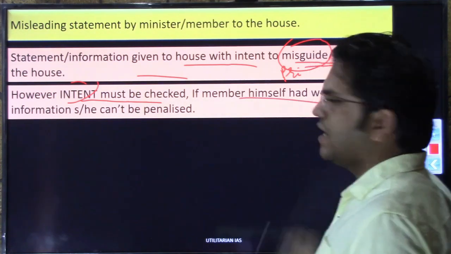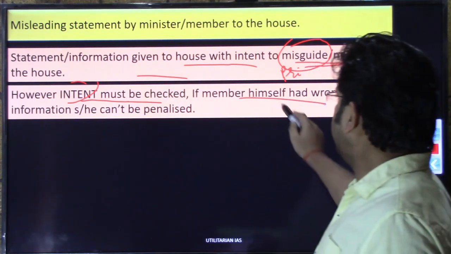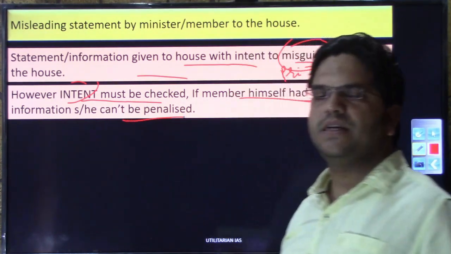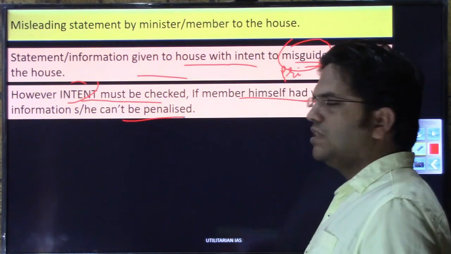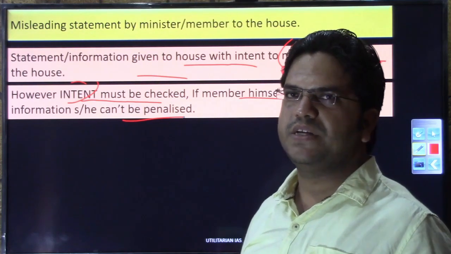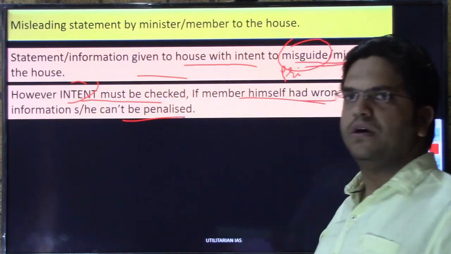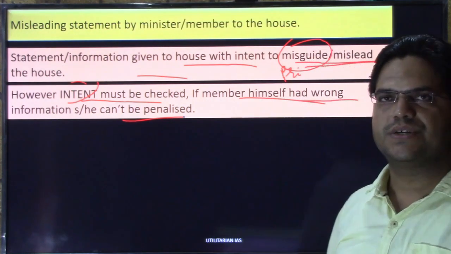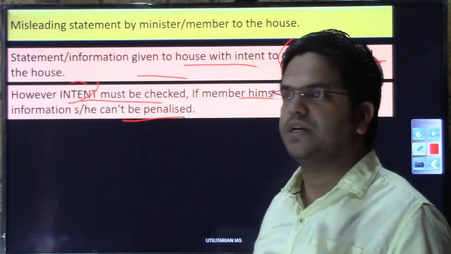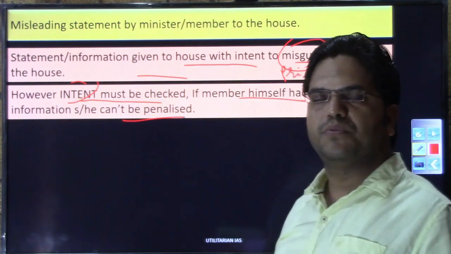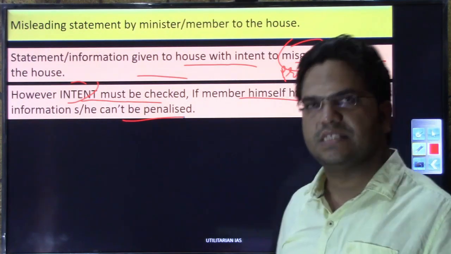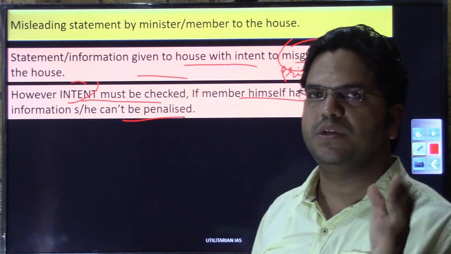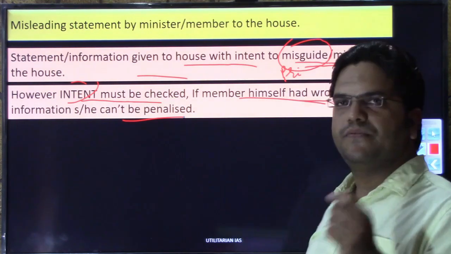But if the member is able to prove that he himself had wrong information from the bureaucracy or due to any other reason. In the Rafale case, there was a privilege motion against the then Defense Minister Nirmala Sitharaman for withholding or supplying wrong information on the costing structure and the technology of the Rafale. But there she was able to prove that the basis of whatever information she provided was the information she had been given by the French company.